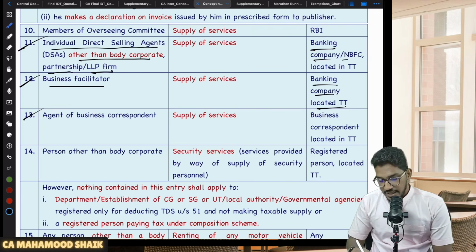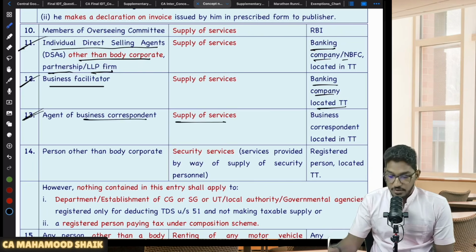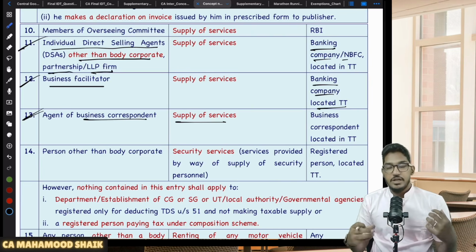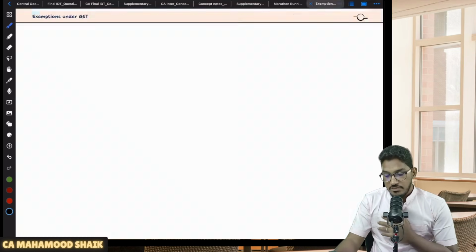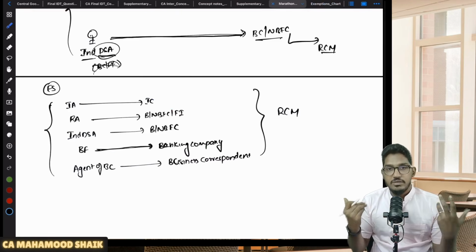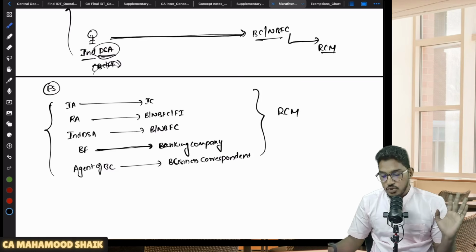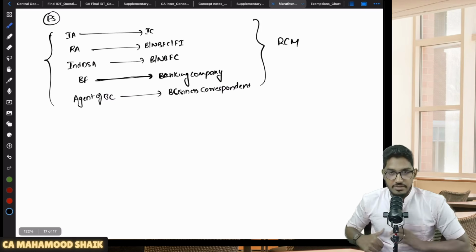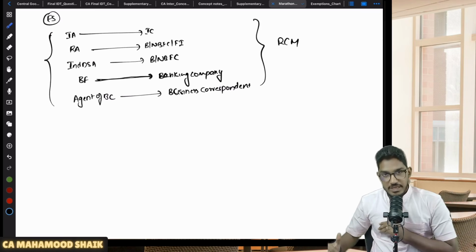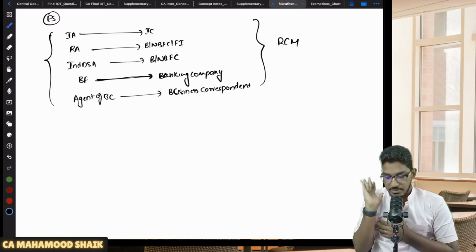See, I'm not going into the technical details. Who is a business correspondent? Who is an agent of a business correspondent? Who is a business facilitator? All this discussion we generally have in our regular class in a detailed manner, but here I'm letting you revise the entire provision. So these are the bunch of banking and financial services which are getting covered under RCM. In all this, you have to remember who should be the supplier, who should be the recipient, what should be the status of the supplier, and what should be the status of the recipient.